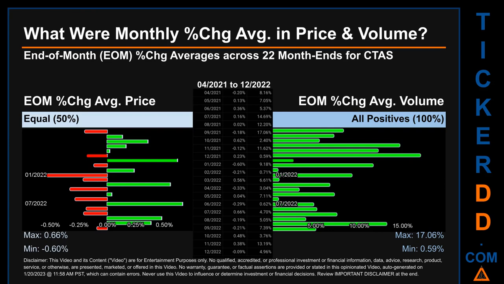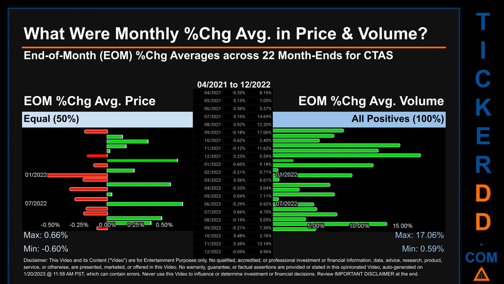What were end-of-month percentage change averages in price and volume for CTAS? The monthly average of percentage change in price and in volume were calculated for each of the 22 month ends. That calculation took daily percentage changes and averaged them for each given month. If a month end came out negative, then it means that the month summarily saw a negative change.